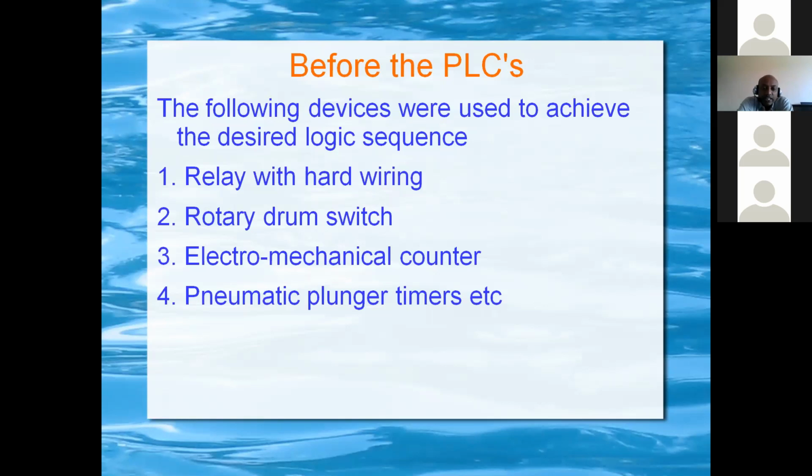And for timing, pneumatic plungers were used. You are well aware that these are mechanical items, so they have their own disadvantages because of wear and tear, and the accuracy is also much less compared with electronic devices such as electronic timers or electronic counters.